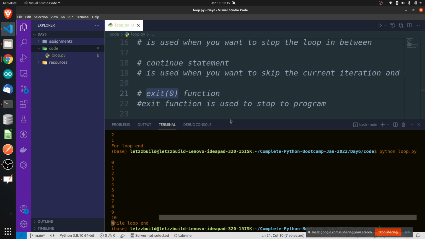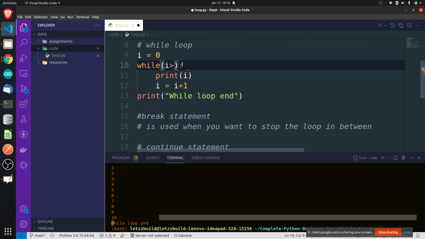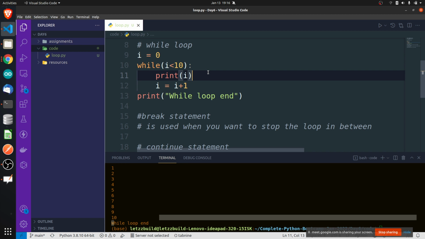Let's try to understand what break is. If you want to stop this while loop, tell me when it will be stopped with this condition. Exactly, when the while condition you have written here becomes false, it will come out of that loop. That means it will stop. At what point will it stop? What is the value of i?